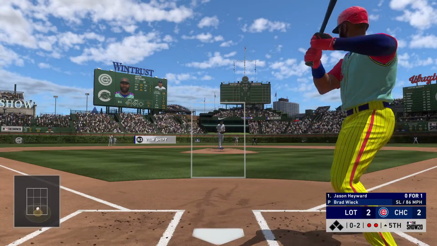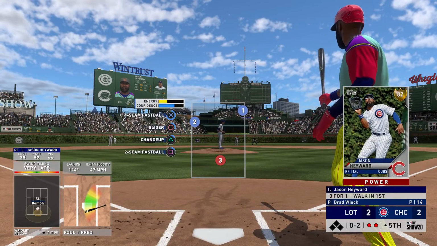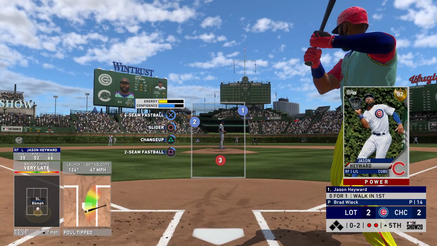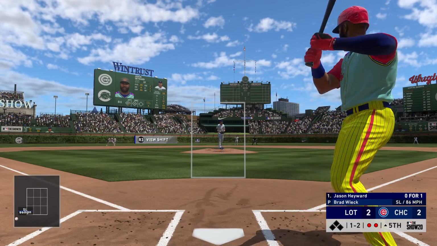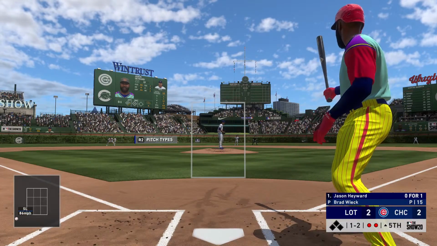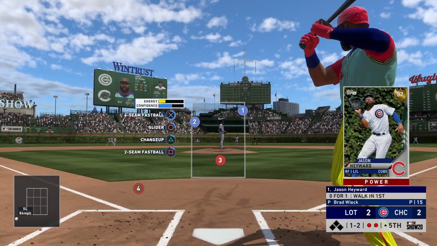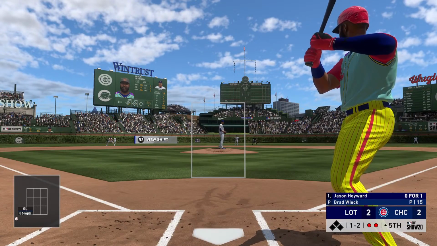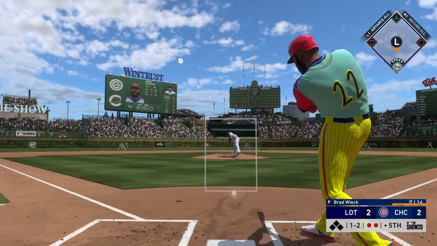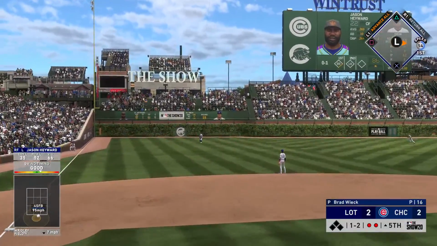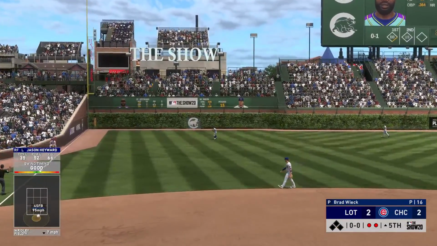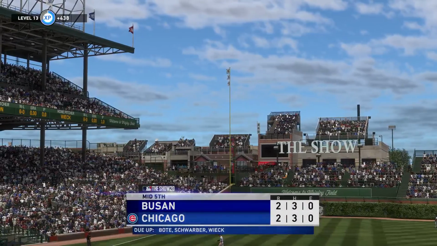Fouled away. 2 out, nobody on. Might have been looking to find that outside corner, but he couldn't quite get it there. It's 1-2. This is hit the other way out toward left field. And he'll get there in plenty of time to put this one away, and that ends the inning.